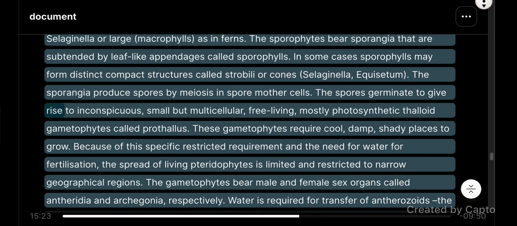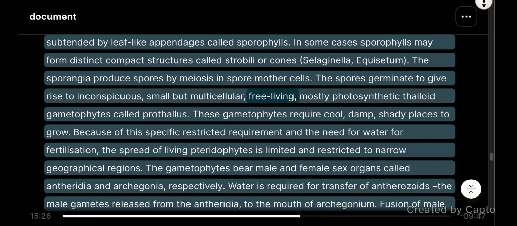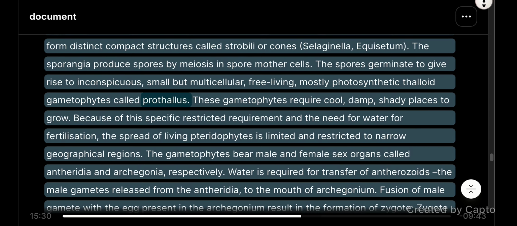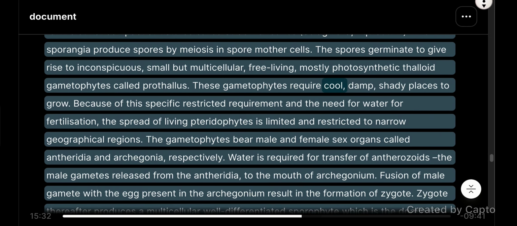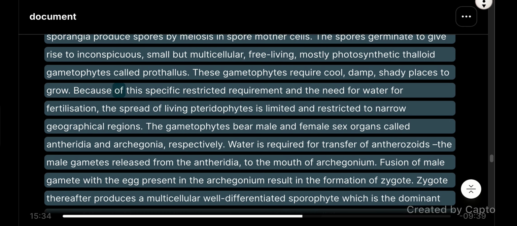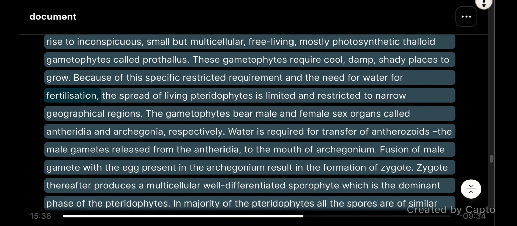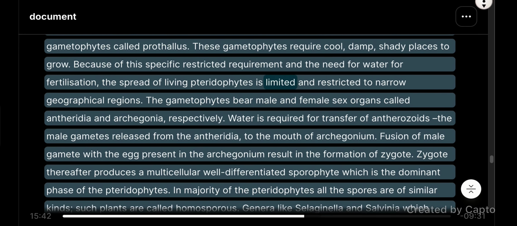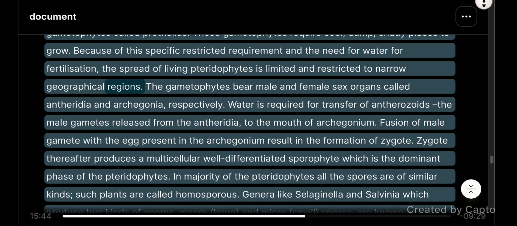The spores germinate to give rise to inconspicuous, small but multicellular, free-living, mostly photosynthetic thalloid gametophytes called prothallus. These gametophytes require cool, damp, shady places to grow. Because of this specific, restricted requirement and the need for water for fertilization, the spread of living pteridophytes is limited and restricted to narrow geographical regions.